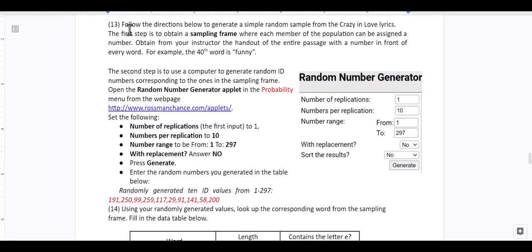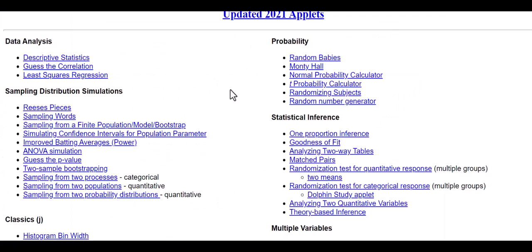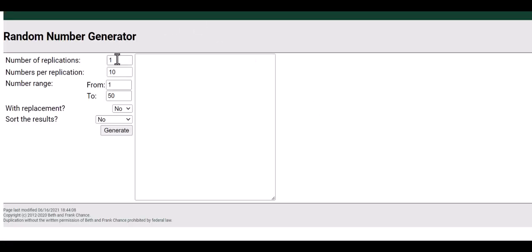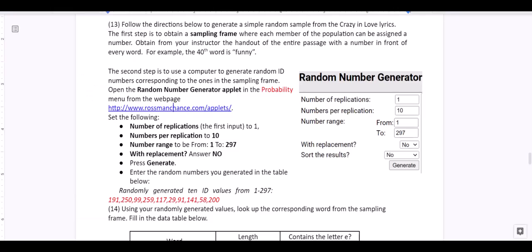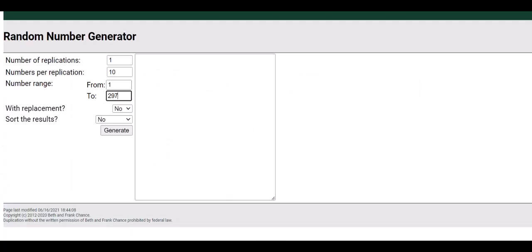When you click on the link, it will bring us to the applet, and then we want to pick the random number generator. It's under probability. So random number generator, and it's going to bring this up. We want 10 numbers from 1 to 297, without replacement, and we don't necessarily want to sort the results. So let's make sure that's what it looks like. 10, 1 to 297, no, and then we're going to click generate. That looks good, so generate.